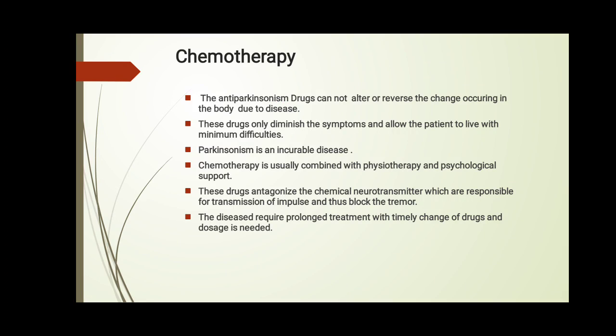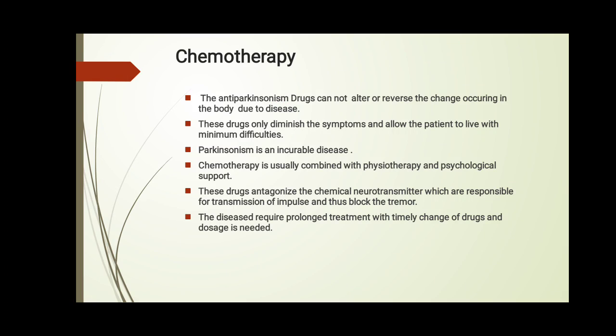Chemotherapy, what are anti-Parkinsonism drugs? Those are drugs which are used to treat Parkinsonism disease and alleviate the symptoms.